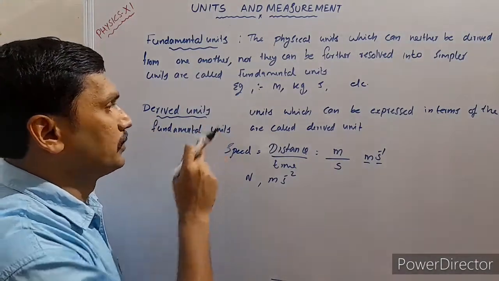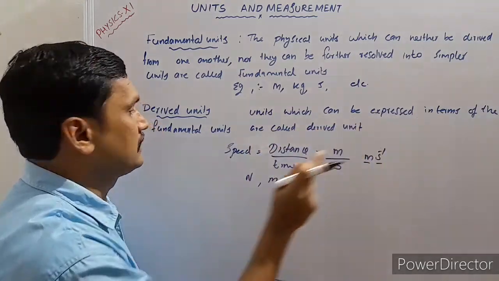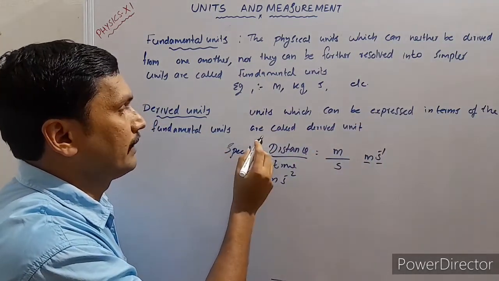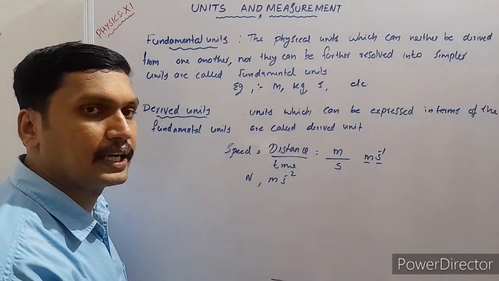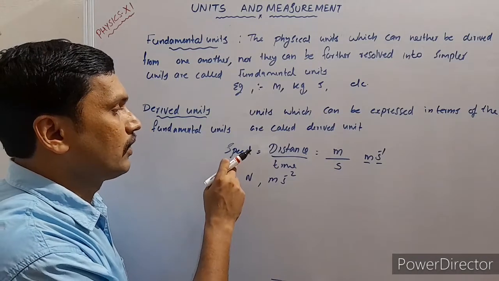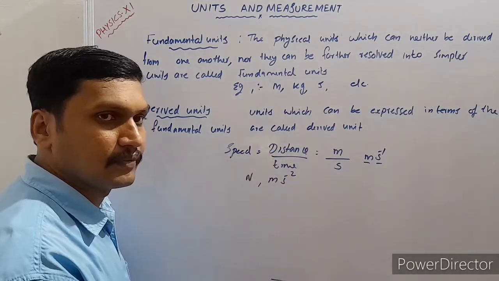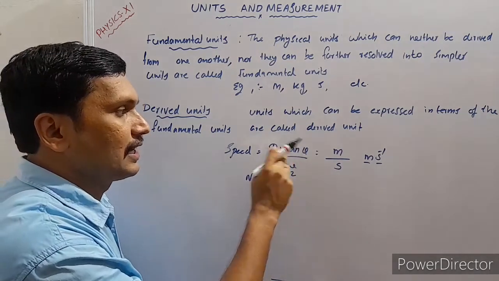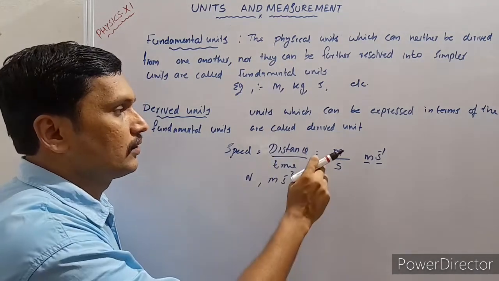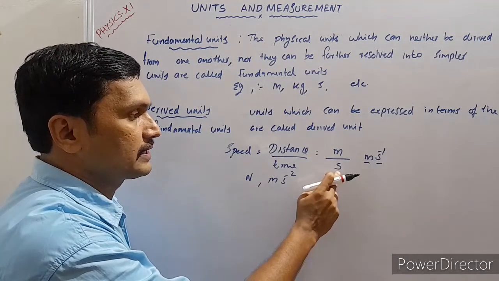Now, derived units: units which can be expressed in terms of fundamental units are called derived units. For example, the unit of speed. Speed is equal to distance by time. The distance is a length measurement. So the unit of distance is meter and the unit of time is second.